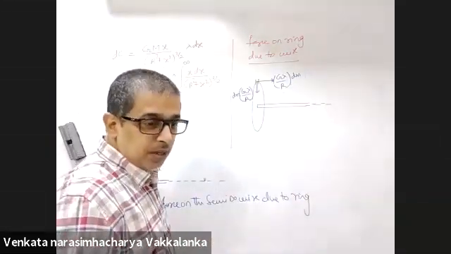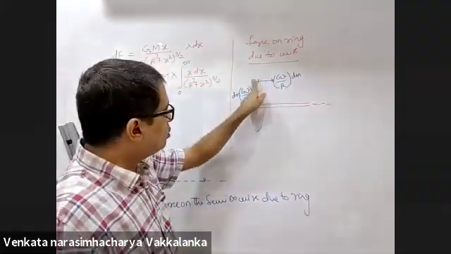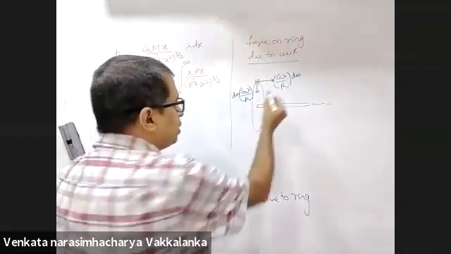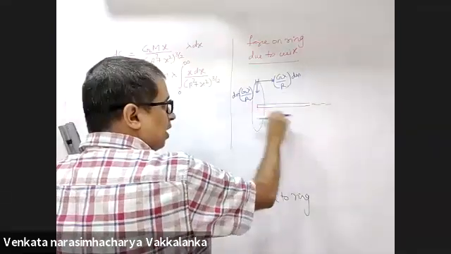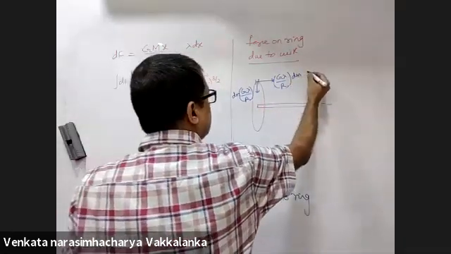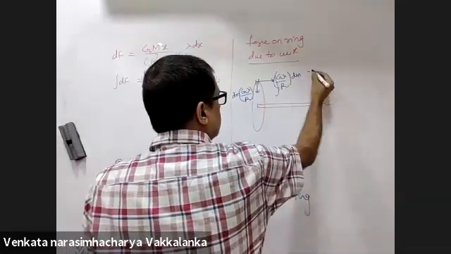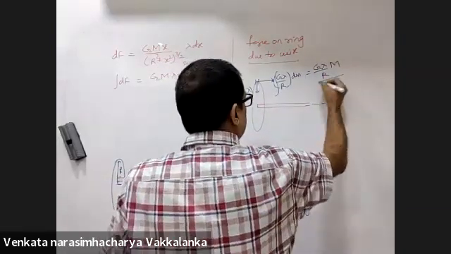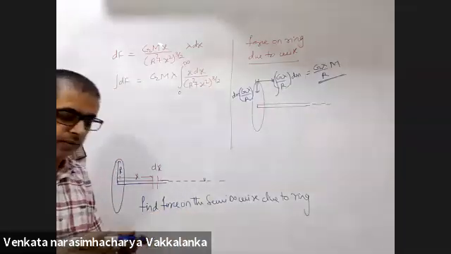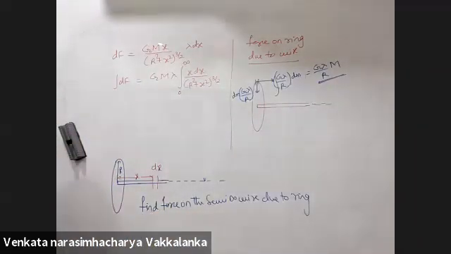All these vectors are in the same direction. Integral of this is as good as G lambda by R into capital M. And the answer is G capital M lambda by R.